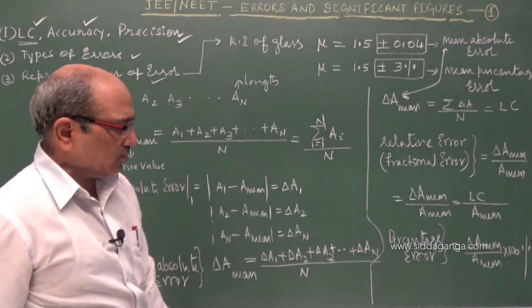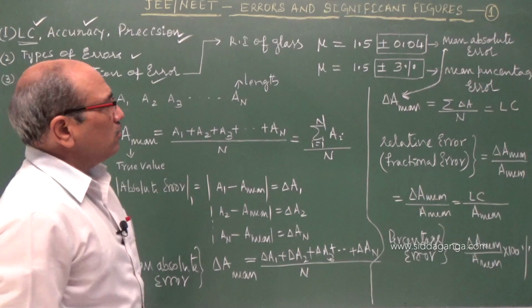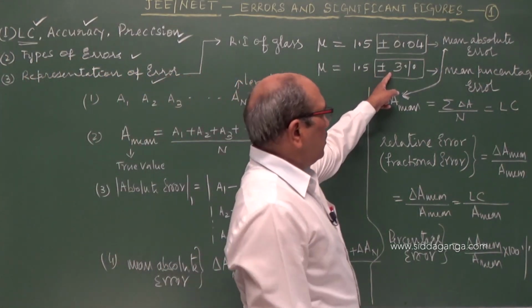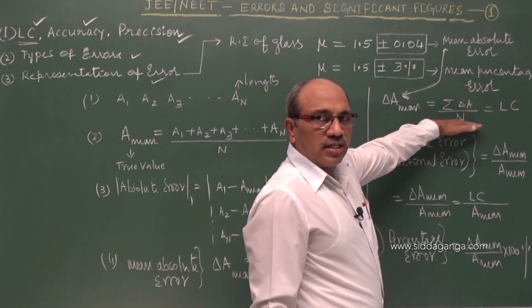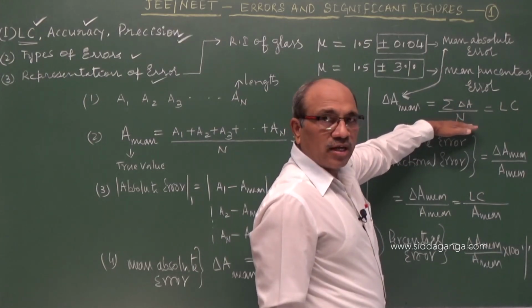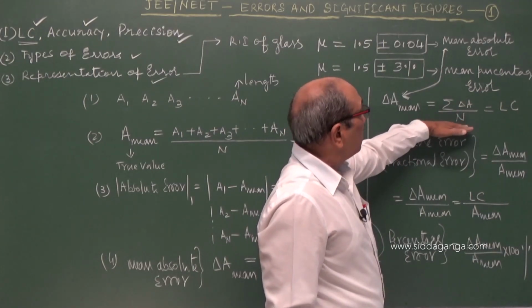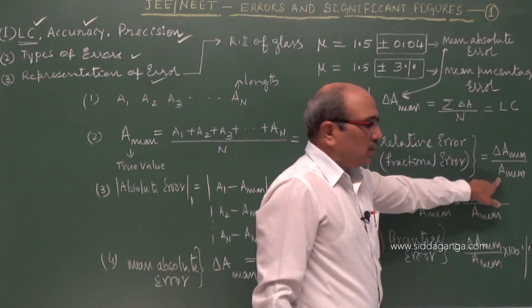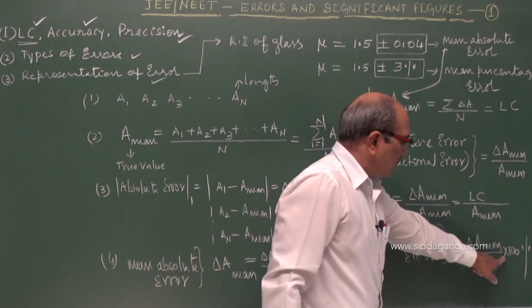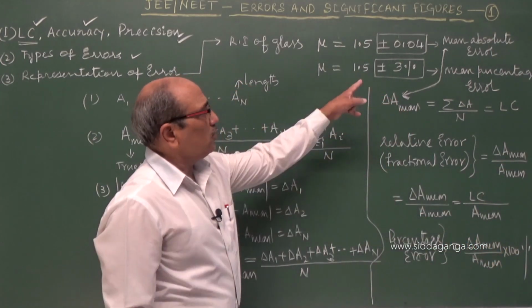Per 100, how much? This is how it is represented. 0.04 may be the mean absolute error. Percentage error required: mean absolute error by mean value multiplied by 100 gives you the percentage.